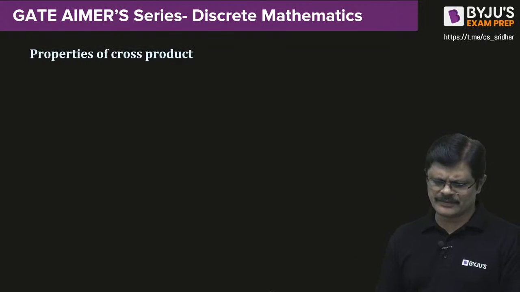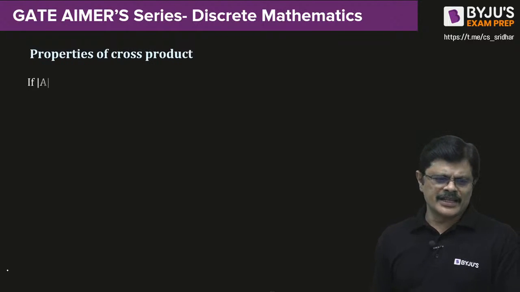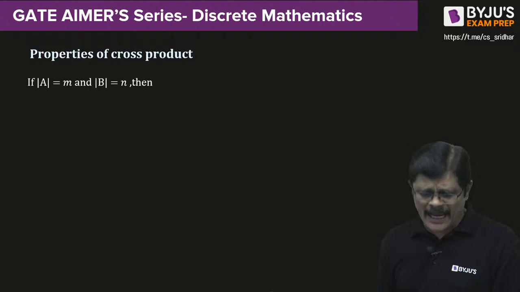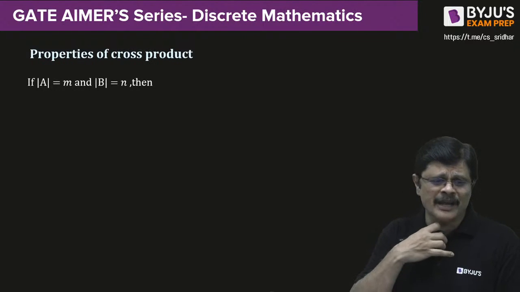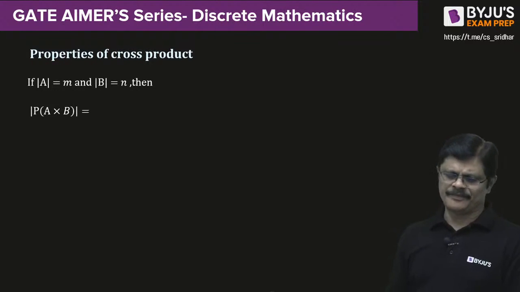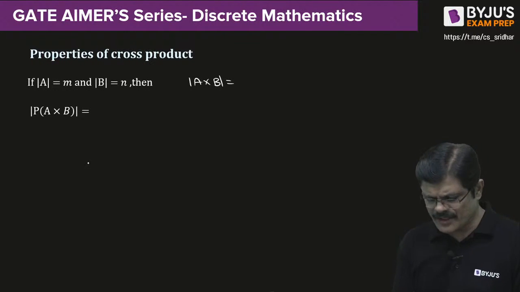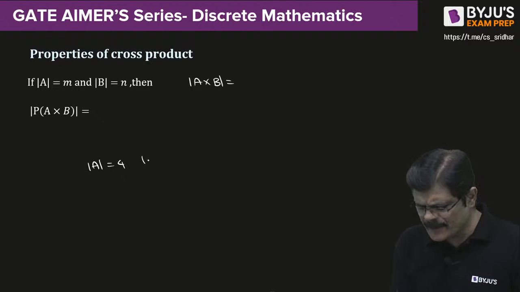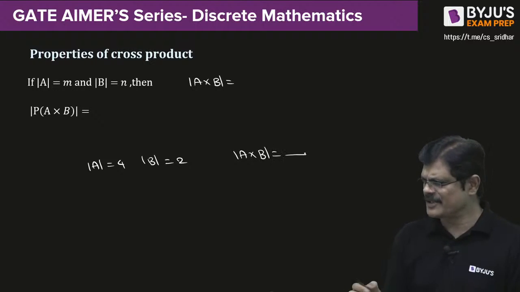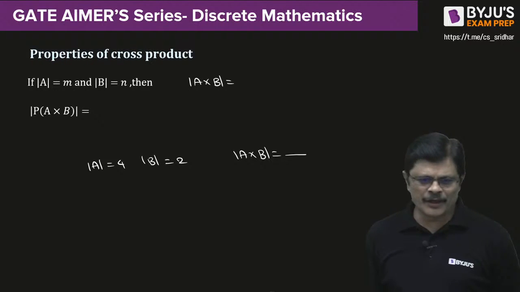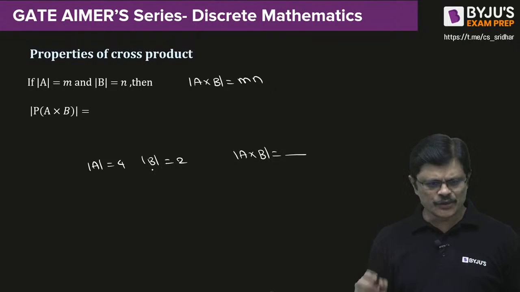Now, let us start with the next concept, the cross product. Can you answer this? If A contains M elements and B contains N elements, how many elements are there in A cross B? Suppose set A contains 4 elements and set B contains 2 elements. The Cartesian product has M into N elements. So in this particular case, 4 into 2 is 8.